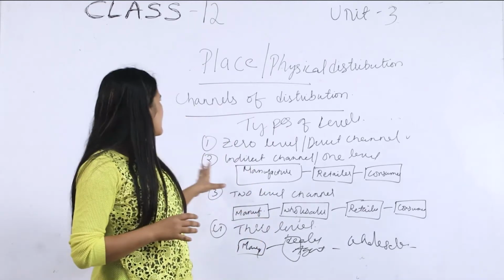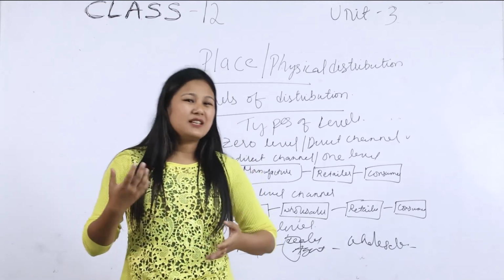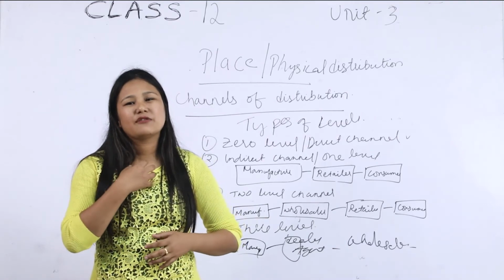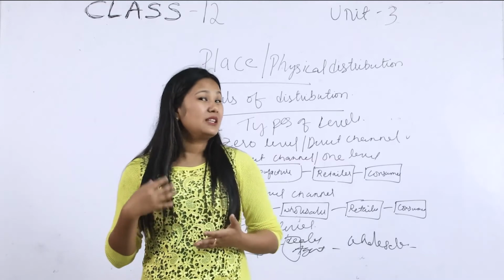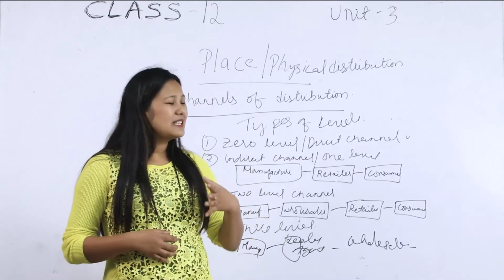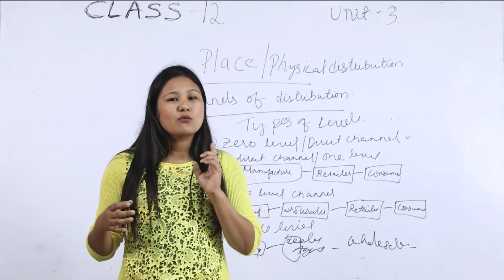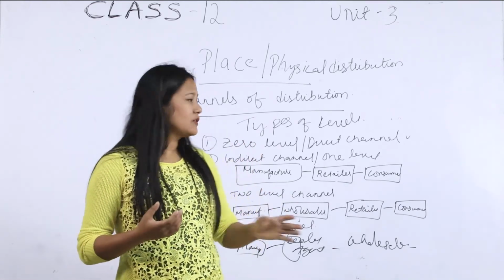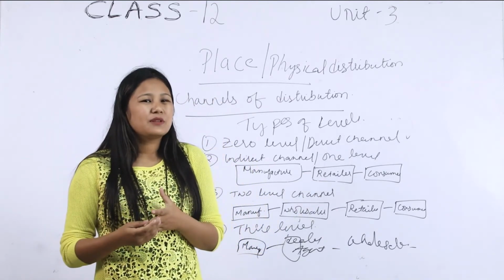To remember the types of levels of distribution of the products, it's very easy. Zero level or direct channel is direct dealing of the manufacturer with the consumer, where there is no channel of distribution, where no one is involved between them while selling and buying the products. The second one is indirect or one level. In one level, only a retailer is involved. There is only one person between the manufacturer and the consumer. The best example of one level is car dealers.